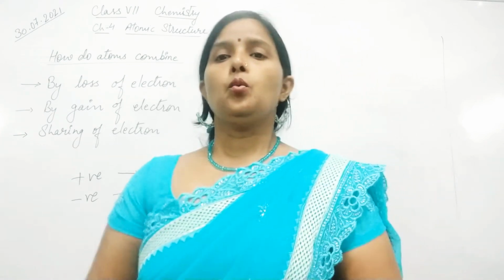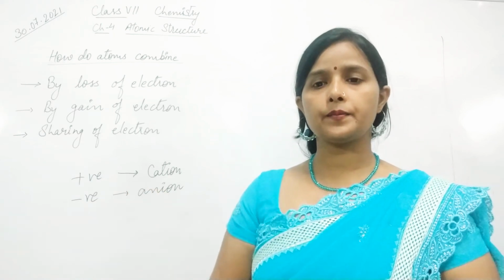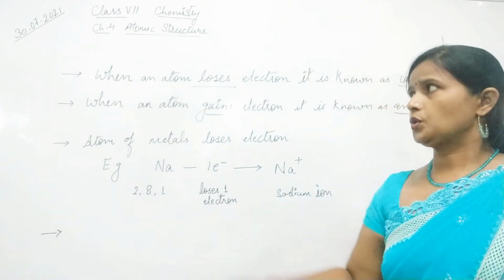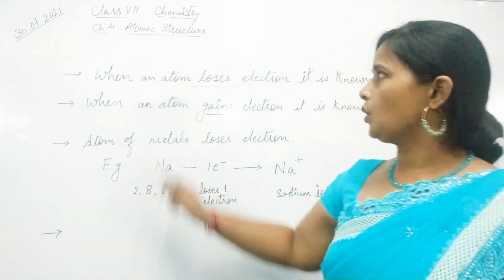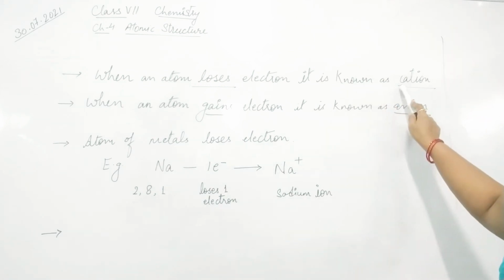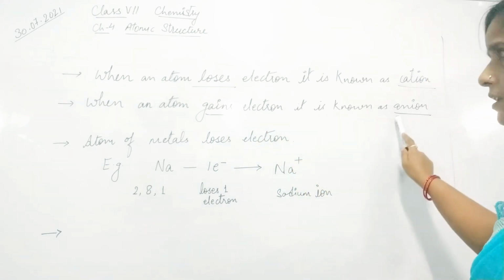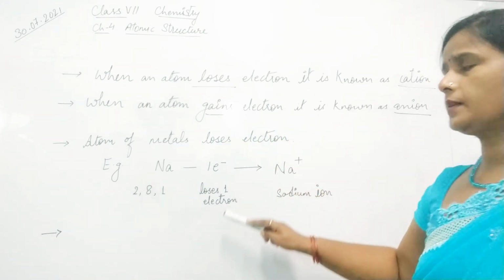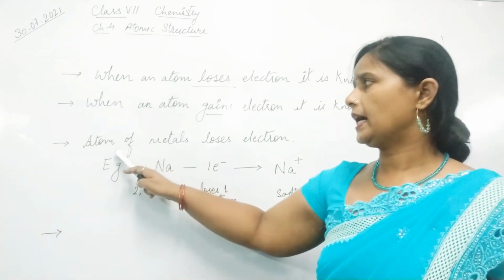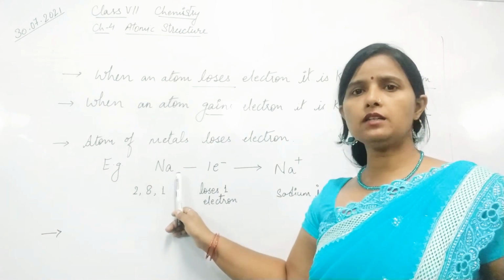Now, when will these have positive or negative charge? So let's see. When an atom loses electrons, it is known as a cation. And when an atom gains electrons, it is known as an anion. Fine. So let us see examples. The first example is of metals. An atom of a metal loses electrons. So here we have taken sodium metal.